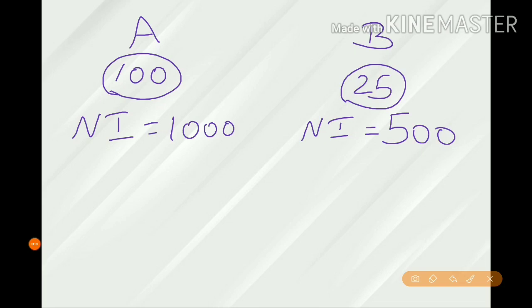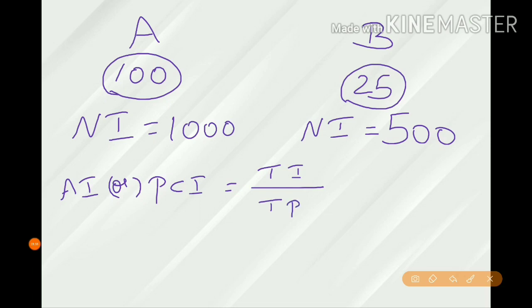So, are people in one country better off than those in a different country? That's why we compare the average income of the two countries. Average income or per capita income means the total income of that country divided by the total population of that country.